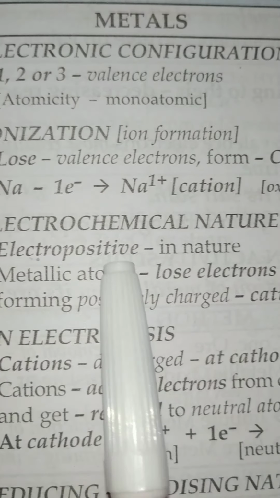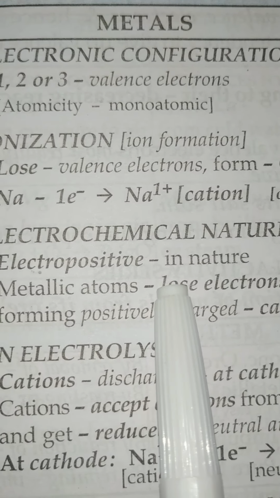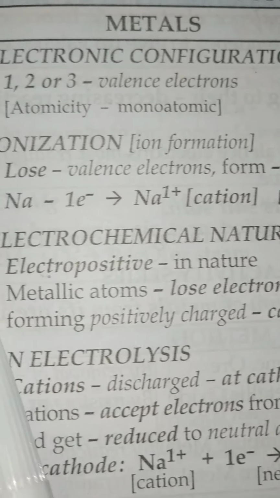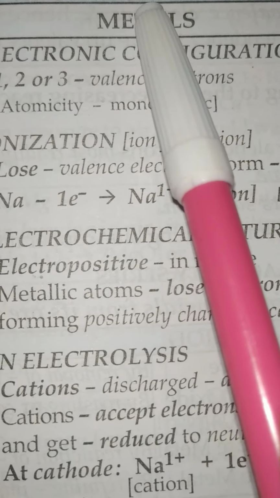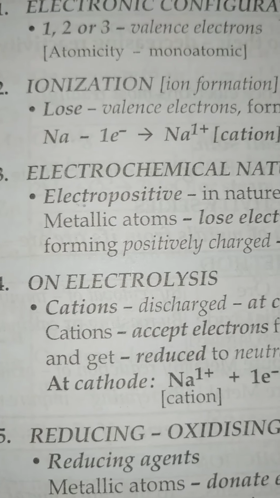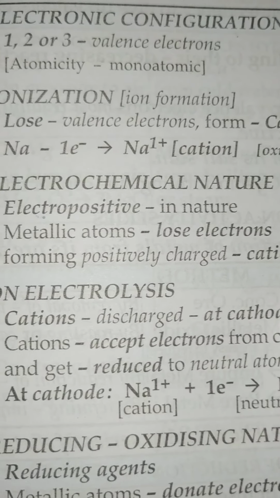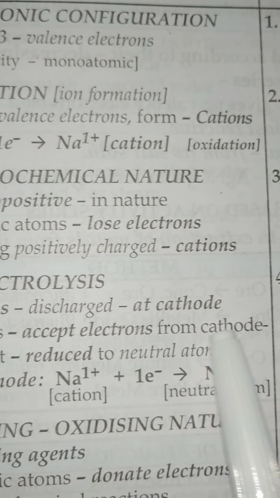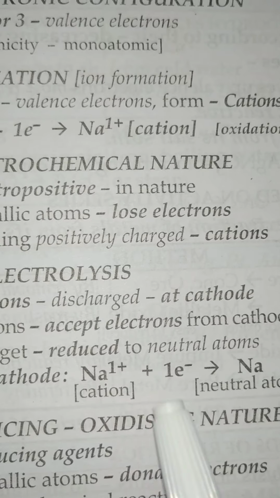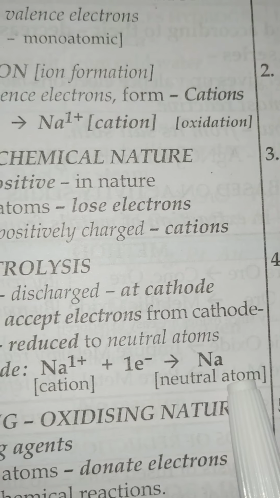Next is the electrochemical nature. They are electropositive in nature because a metallic atom can lose the electron easily, that's why they will form positively charged cations. That's why metals are electropositive in nature. Next is electrolysis. We know that metals form cations, so cations discharge at the cathode, and cations accept electrons from the cathode, and they get reduced to the neutral atom. Like when sodium accepts the electron, it will form the neutral atom, that is Na only.